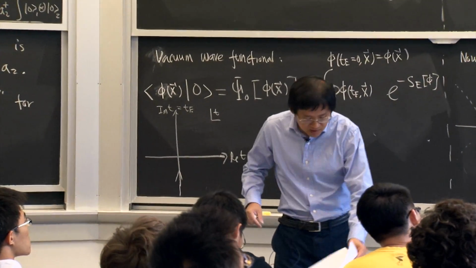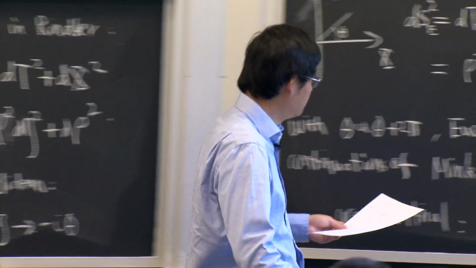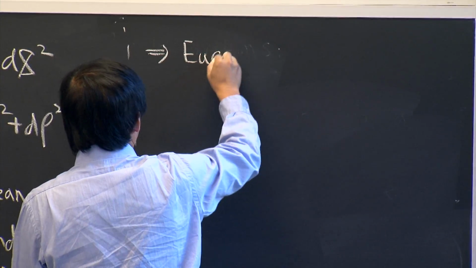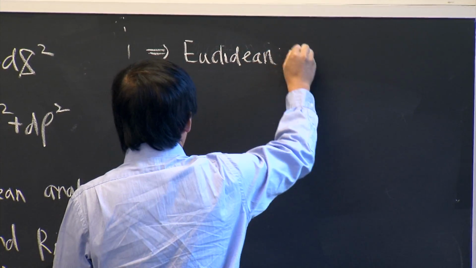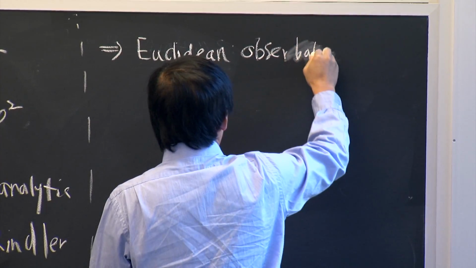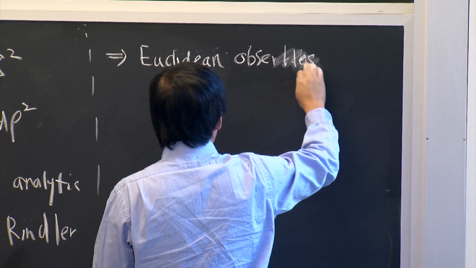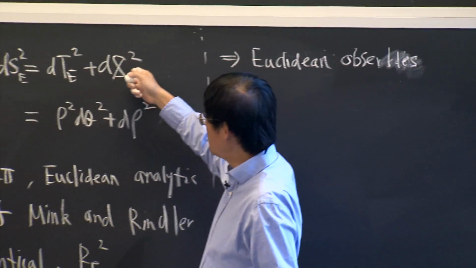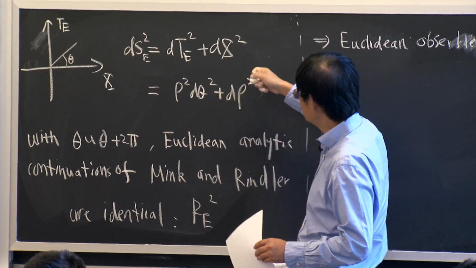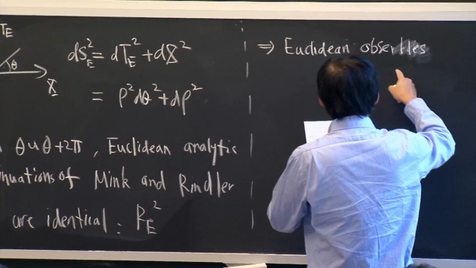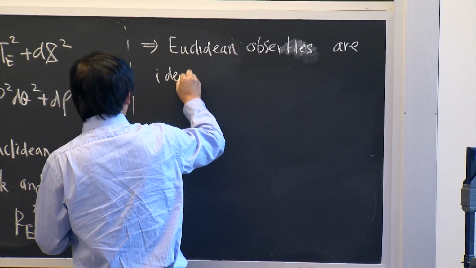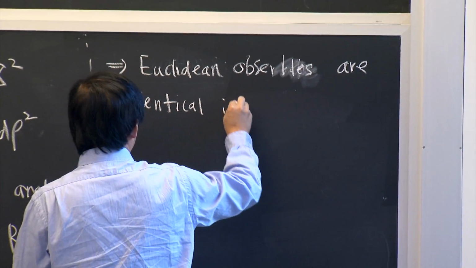So this immediately means that, with just a trivial coordinate transformation from Cartesian to polar coordinates, all the Euclidean observables are identical in the two theories.